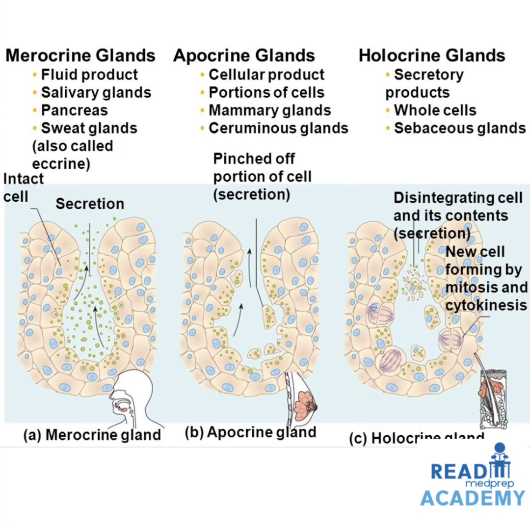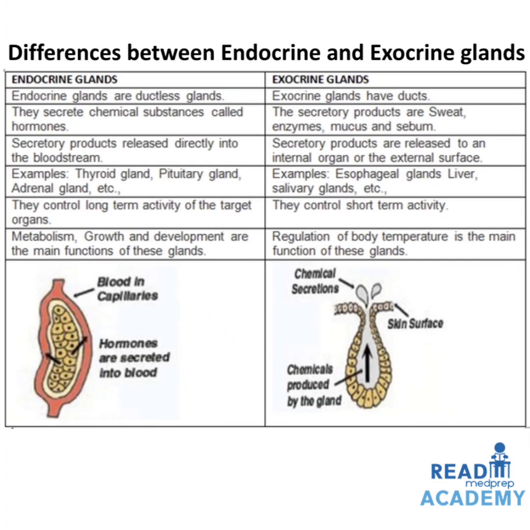Holocrine glands, you can see the secretory products where the whole cells disintegrate and come out. Example, the sebaceous glands. The disintegrating cells and their components are the secretions, and new cells are formed by mitosis and cytokinesis. What are the differences between the endocrine glands and the exocrine glands?